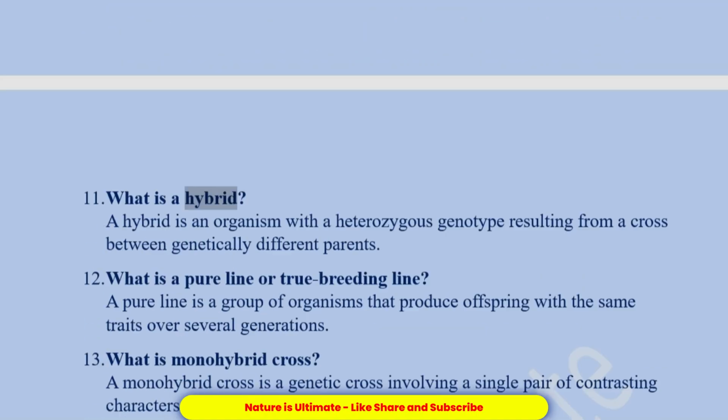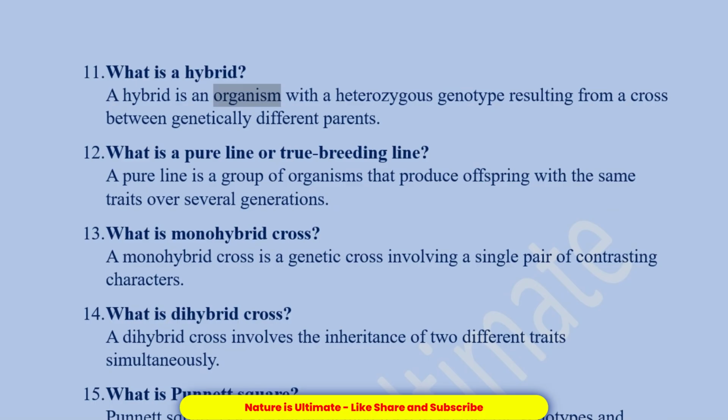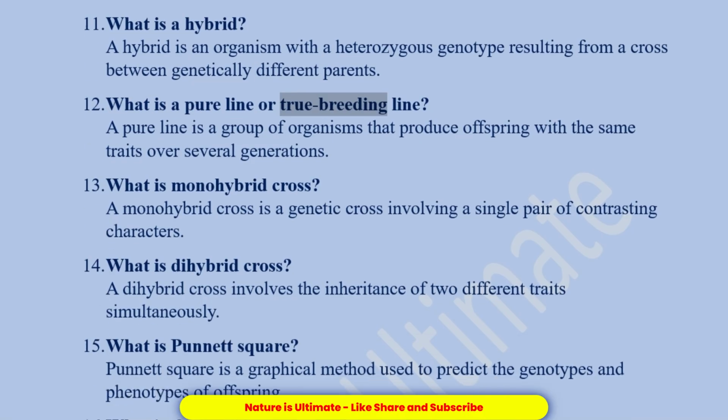What is a hybrid? A hybrid is an organism with a heterozygous genotype resulting from a cross between genetically different parents. What is a pure line or true breeding line? A pure line is a group of organisms that produce offspring with the same traits over several generations.